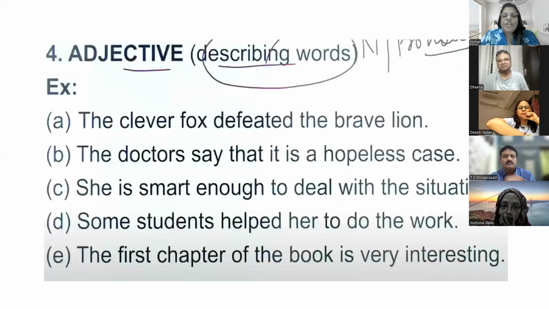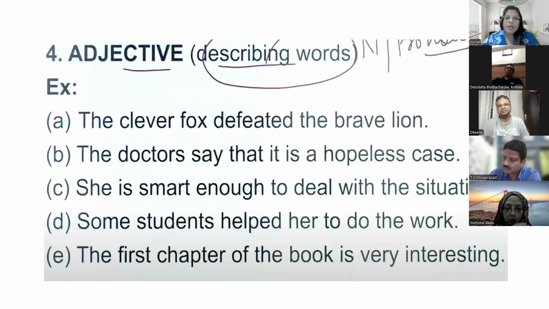Now the next topic is adjectives. What do you mean by adjectives? Adjectives are the describing words which describe nouns and pronouns. They describe the qualities of nouns and pronouns, the quantity or the quality. For example: the clever fox defeated the brave lion.